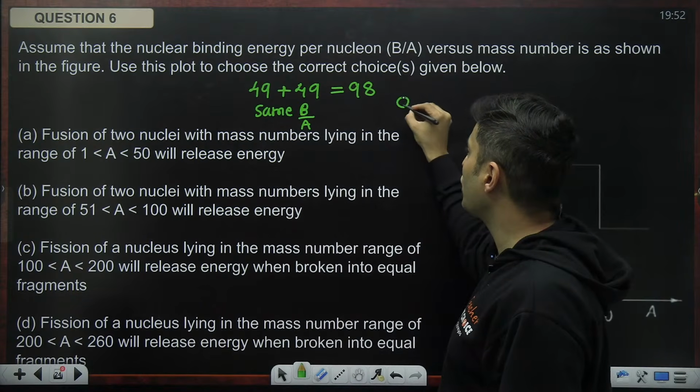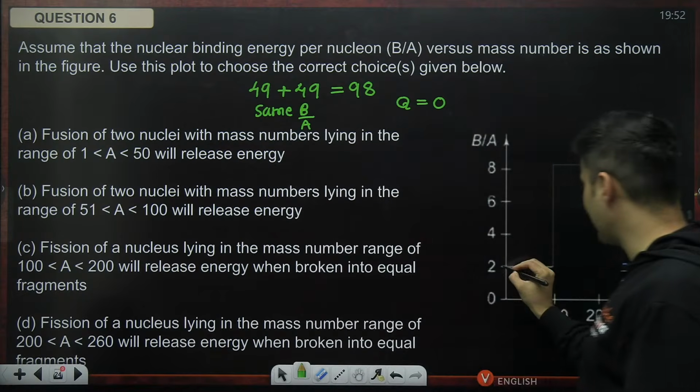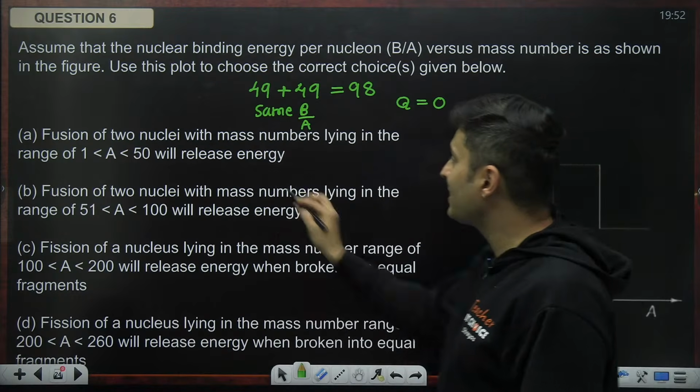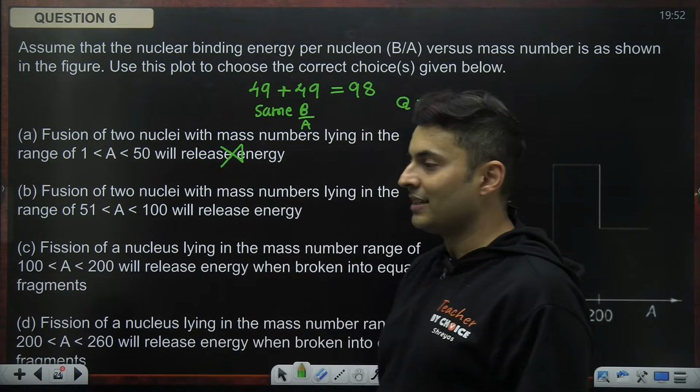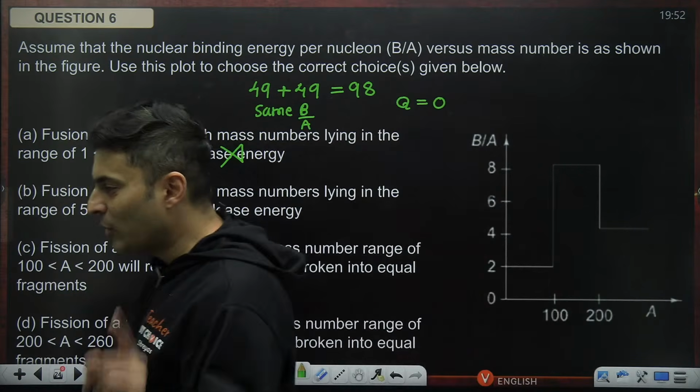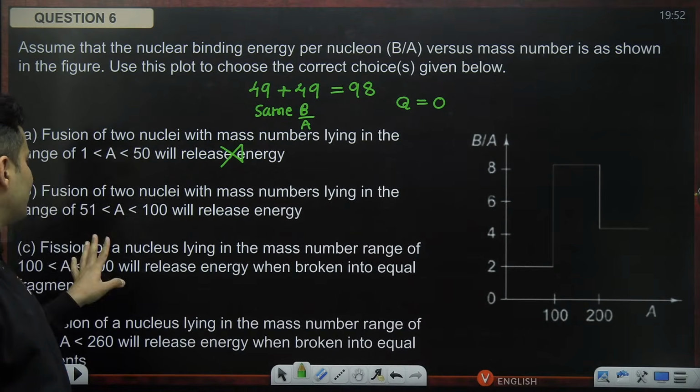So what will be the Q value of the reaction? It will be 0, because this curve is flat. That means it will release energy. Wrong, it will not release energy. Did you get this catch? So that is why this bifurcation is there.